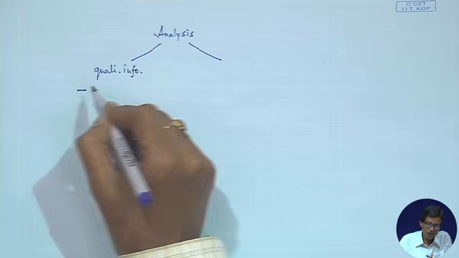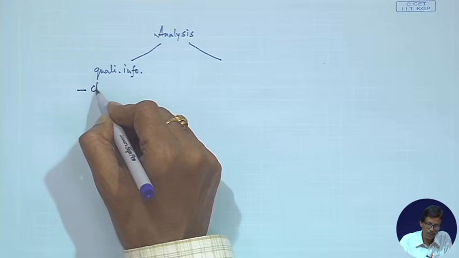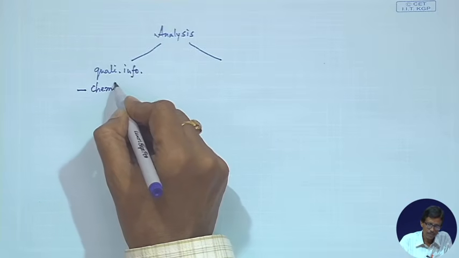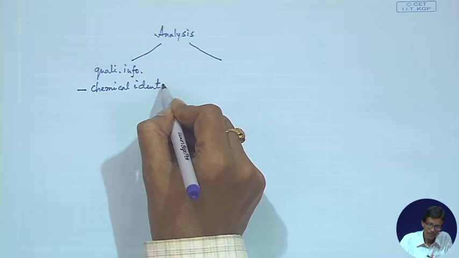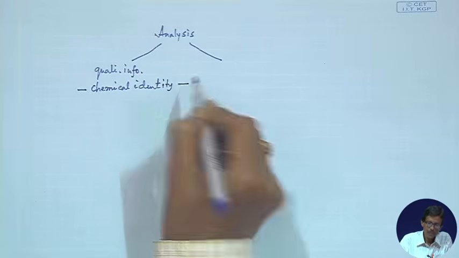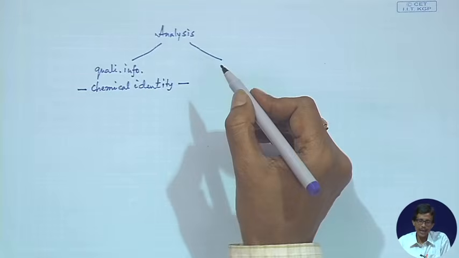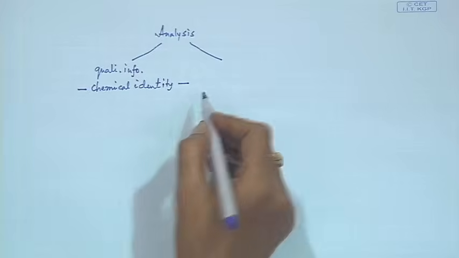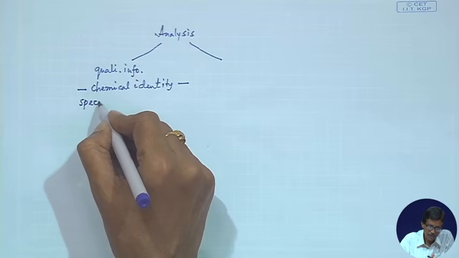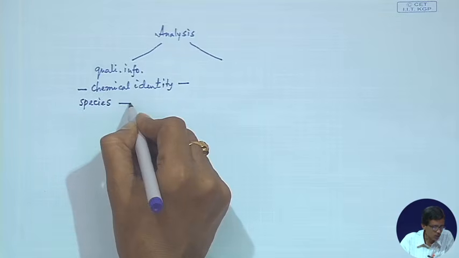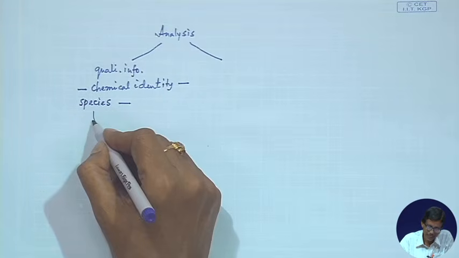So, it is required for establishing the corresponding chemical identity of the material, because whether we are getting some material as carbon or that material as iron. So, the chemical identity of that particular species, which is an unknown species, is not known to us, but it is present in the sample.